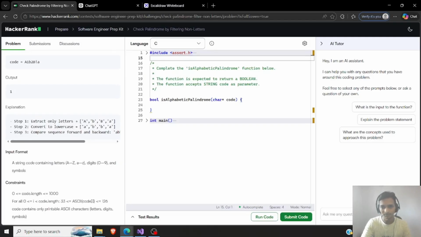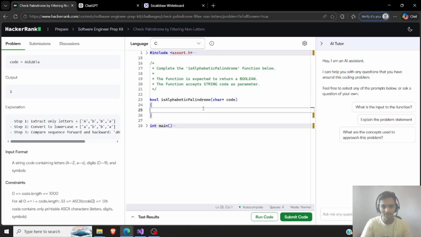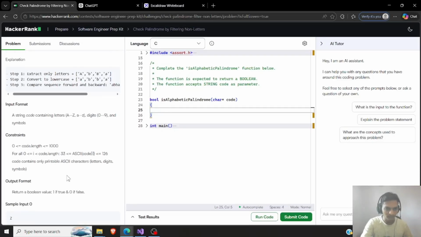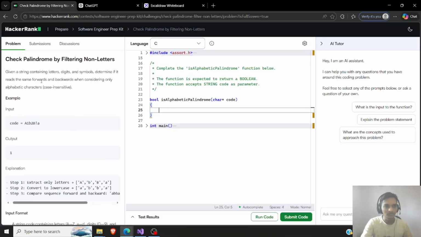It is going to be simpler, but how I'm thinking, it is involving too many for loops. At least first we need to clean up the sequence, then we need to convert it, then we need to compare the sequence once we have that truly available. So I don't know, it basically wants, what is the return here? It's fine if it reads the same backwards and forward when considering only alphabet.